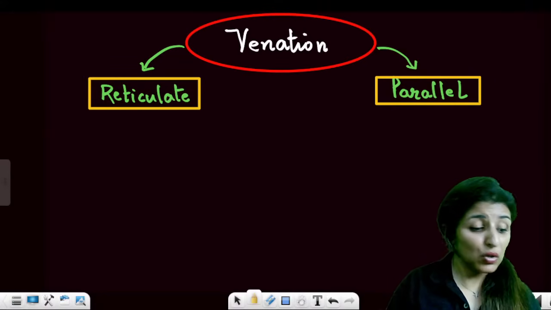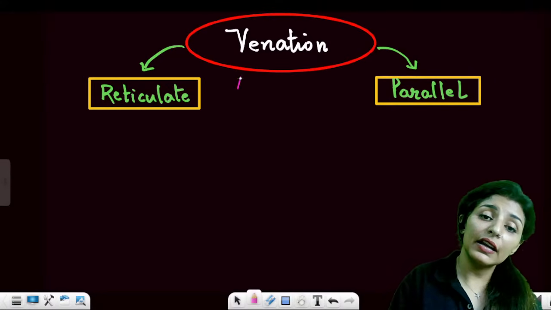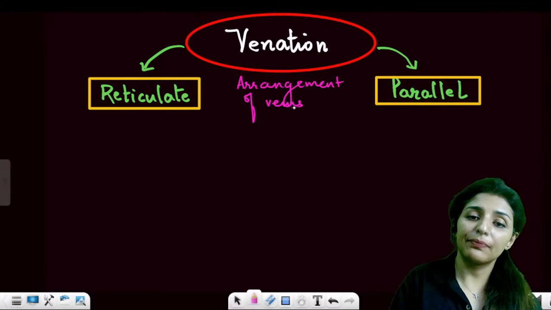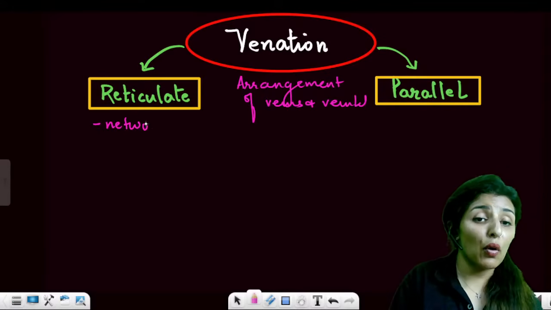Talking about venation. What do we understand by venation, guys? It is the arrangement of veins and veinlets. We all know this, right? So how is reticulate? Reticulate means there is a network which is formed.